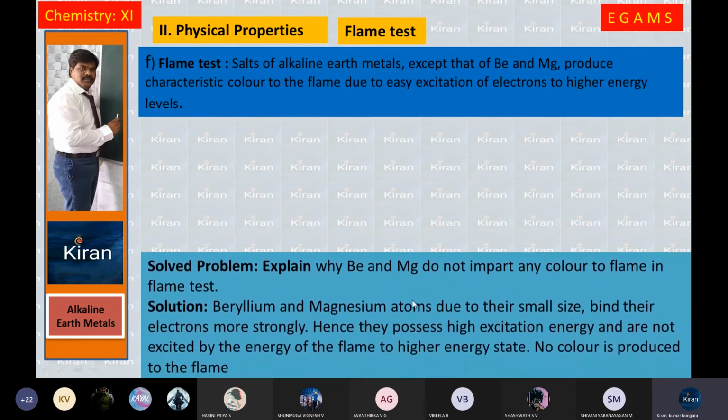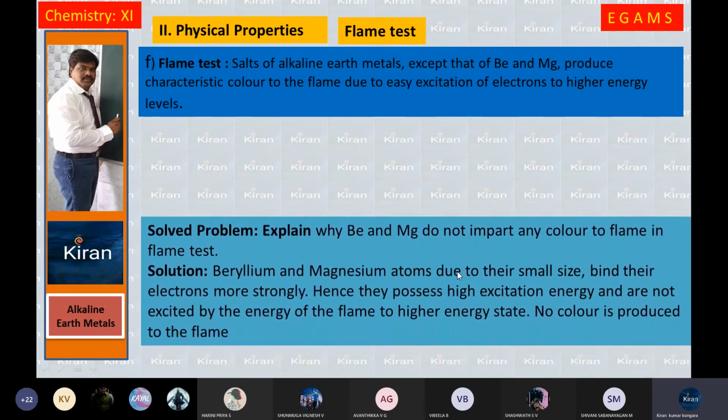Explain why beryllium and magnesium do not impart any color to the flame in the flame test. Same answer. Beryllium and magnesium atoms, due to their small size, bind their electrons more strongly. Hence, they possess high excitation energy and are not excited by the energy of the flame to a high energy state. No color is produced in the flame. Because of smaller atomic size, the electrons will not excite easily with the Bunsen flame.